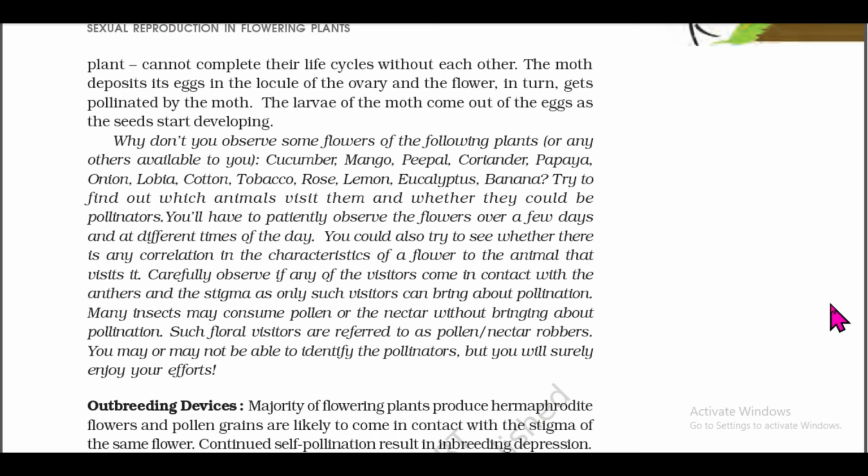You could also try to see whether there is any correlation in the characteristics of a flower to the animal that visited. Carefully observe if any of the visitors come in contact with the anthers and the stigma, as only such visitors can bring about pollination. Many insects may consume pollen or the nectar without bringing about pollination. Such floral visitors are referred to as pollen/nectar robbers. You may or may not be able to identify the pollinators, but you will surely enjoy your efforts.